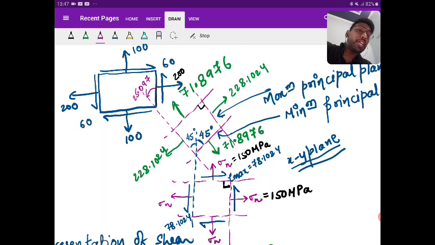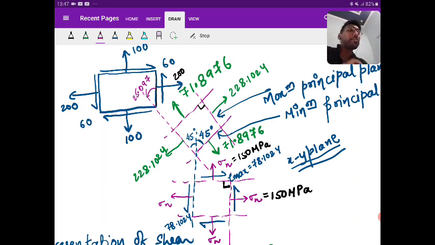So we have just cross-checked that at a theta of 25.097, there is a tensile stress of 228, that is the major principal, and at the perpendicular plane the other principal will lie. So that we have drawn.